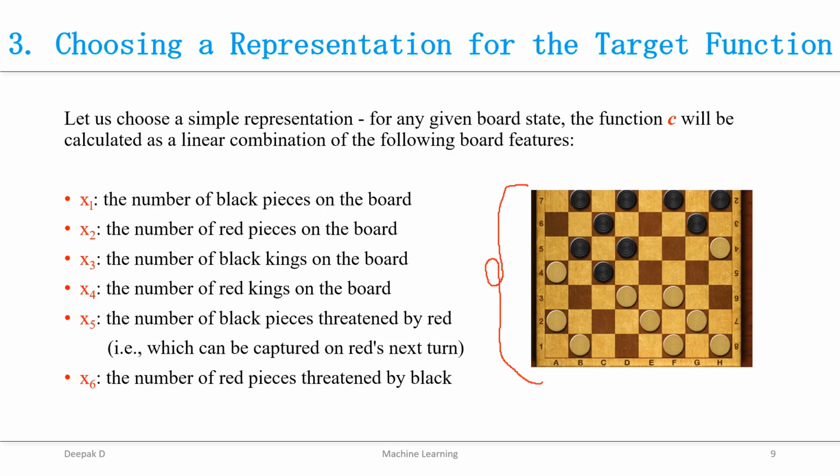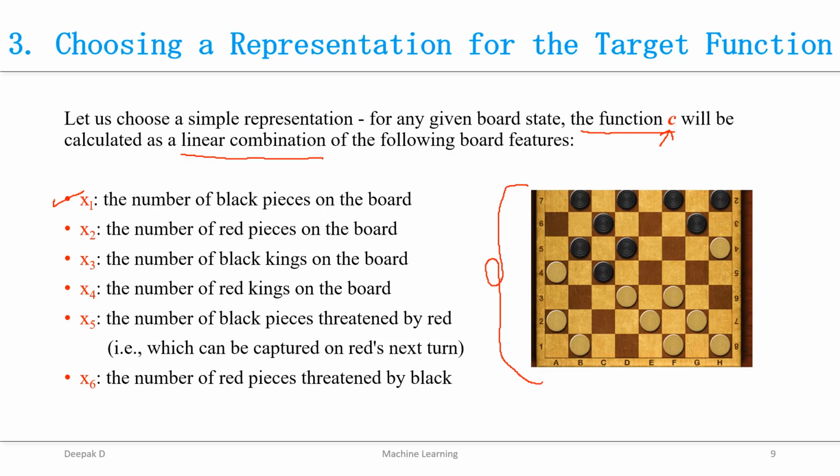The target function is denoted as V, and it calculates a linear combination of the board features. I will take some features of this particular board state and denote them in terms of numerical values. Let's consider the first one, x1, the total number of black pieces on the board. You can see this one.